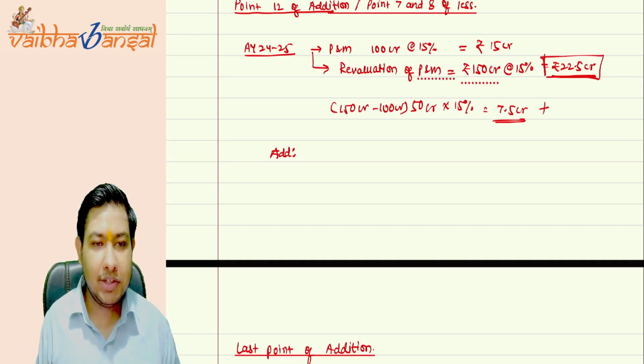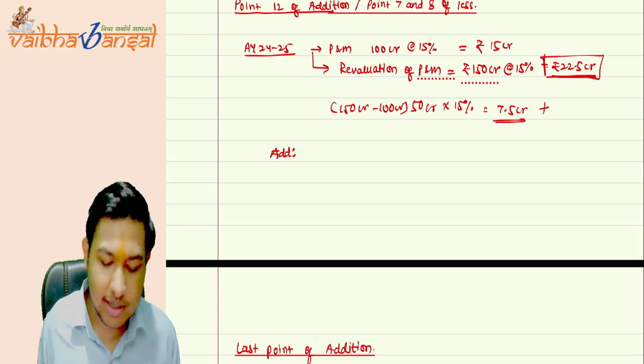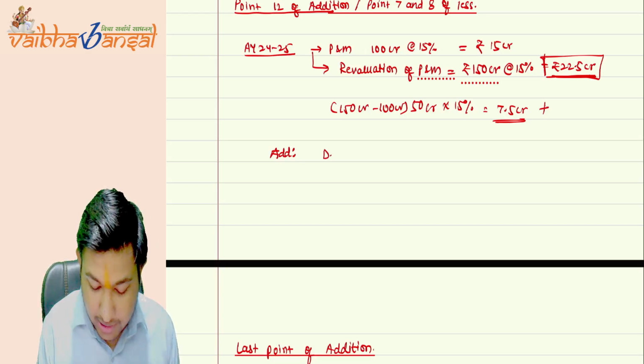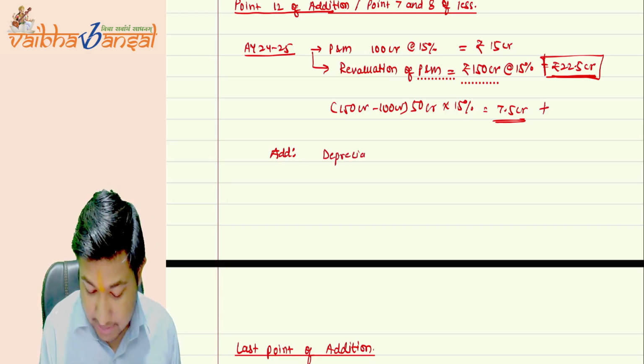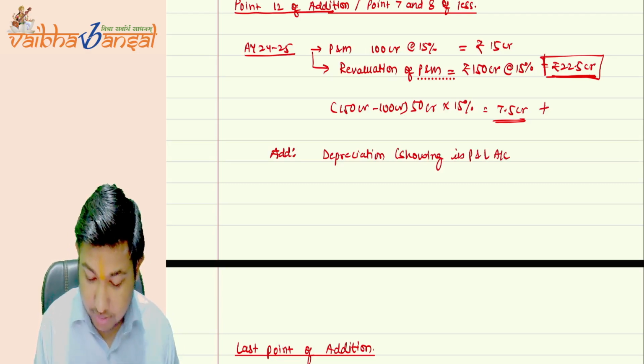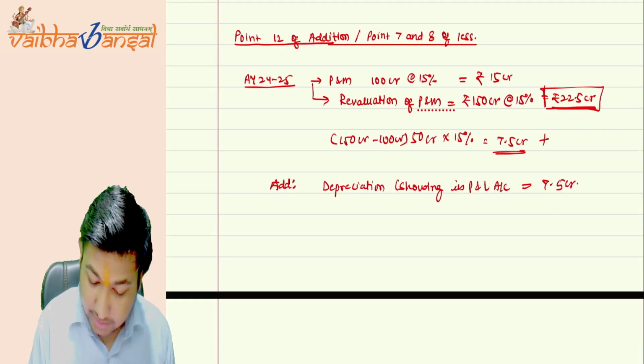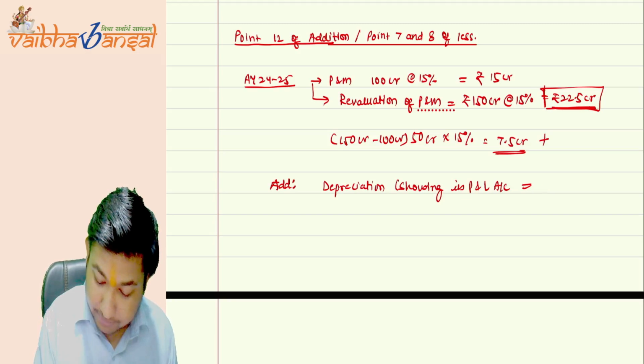After the revaluation, this amount was showing in the PNL account. So we have to add this back: depreciation showing in profit and loss account is equal to, sorry, 22.5 CR.